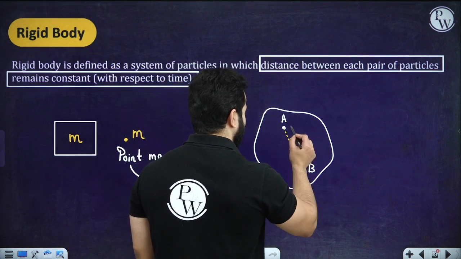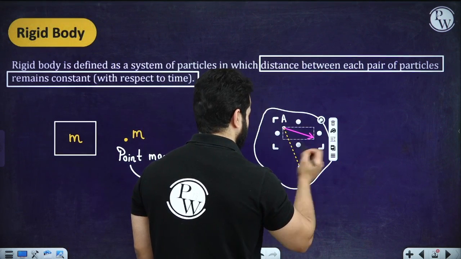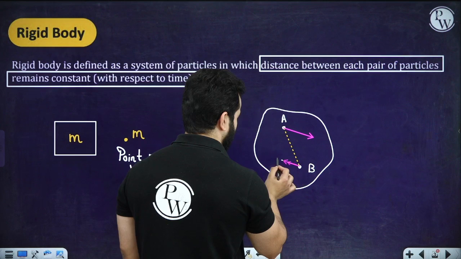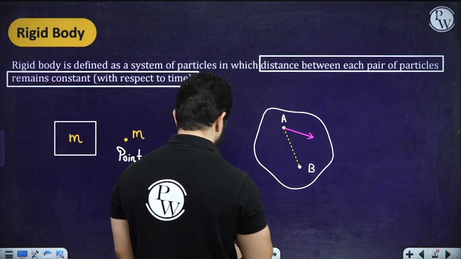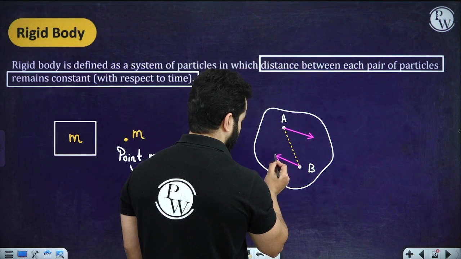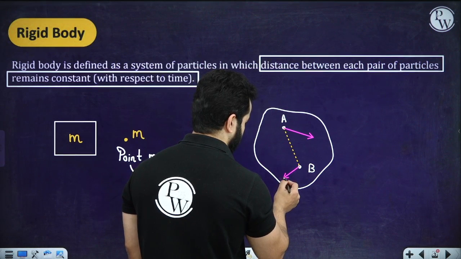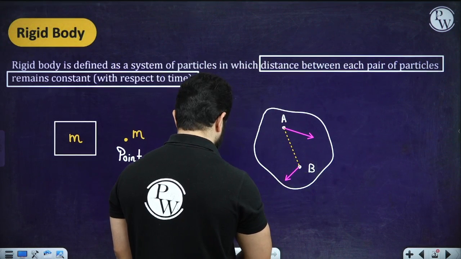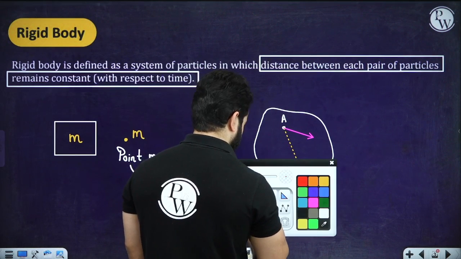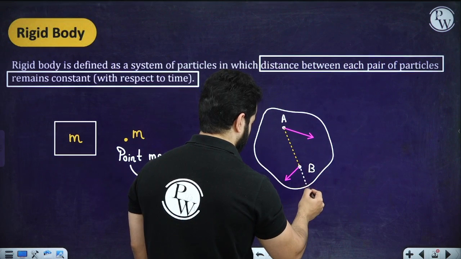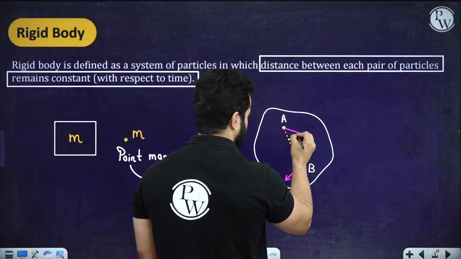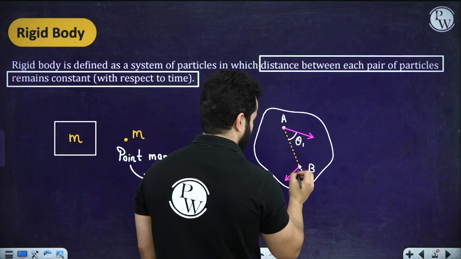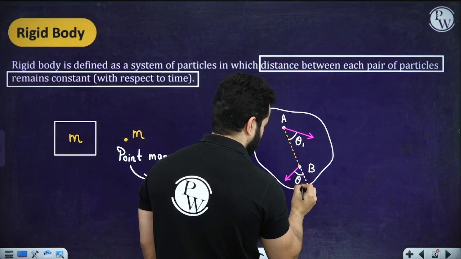Let's suppose A has a velocity in this direction and B has a velocity in this direction, and let's say this angle is theta 1 and this angle is theta 2.